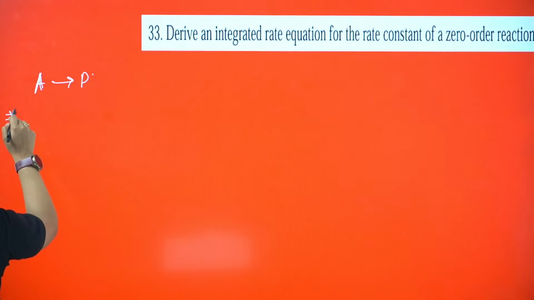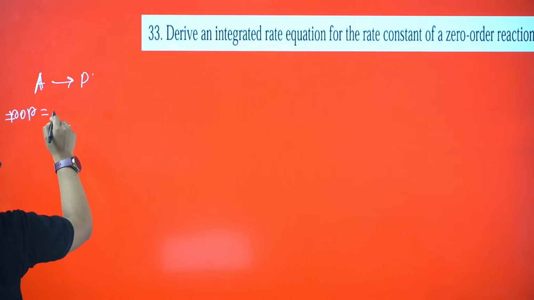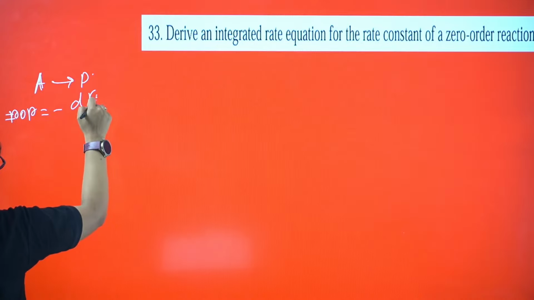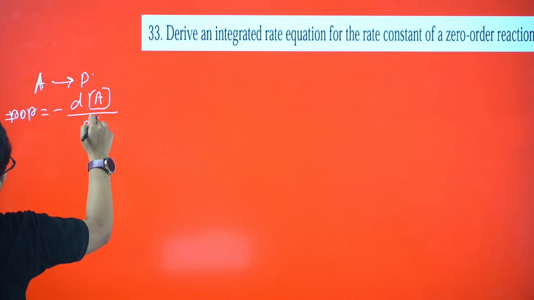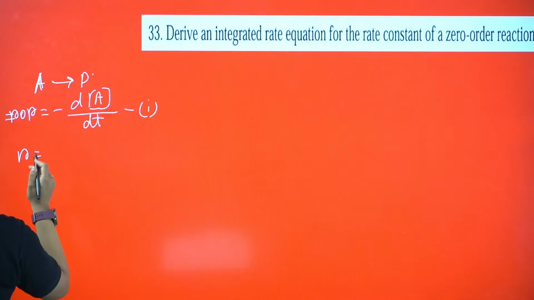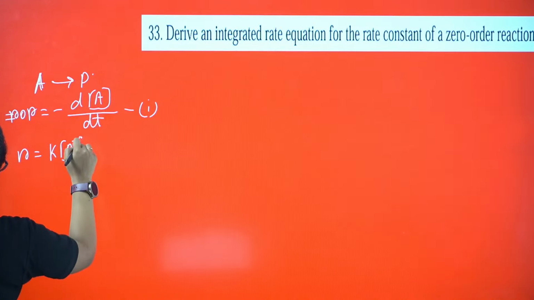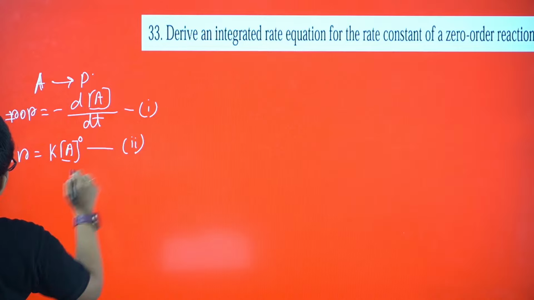So for this case, let me write the rate equation, the differential rate equation, that's going to be minus dA by dt. Let's say this is my equation 1. Next I will write the rate law, that is k into A power 0, because it's a zero order reaction. Let it be equation number 2.